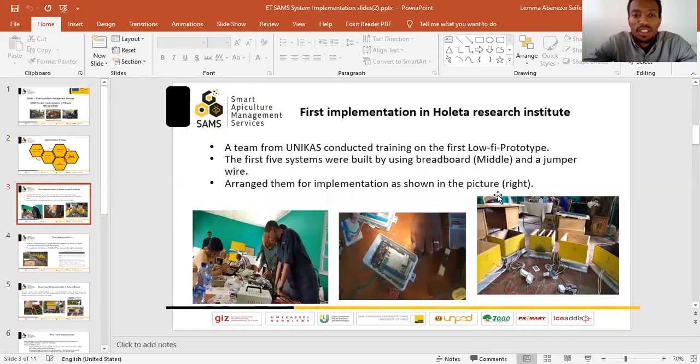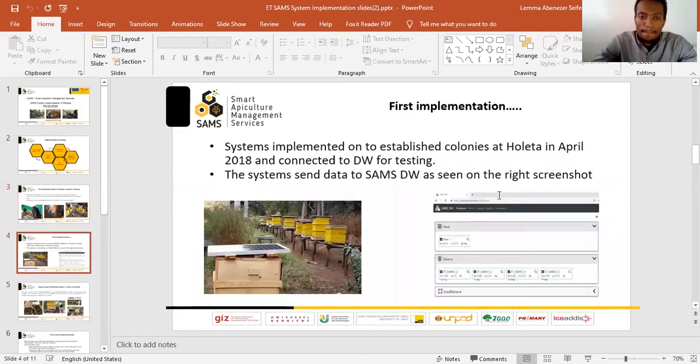For the first implementation, a team from Unicastle conducted a training for the first 5 low fidelity prototypes. These systems were built using breadboard and jumper wires. These 5 systems were implemented in established bee colonies in April 2018, and they were sending data to the data warehouse.